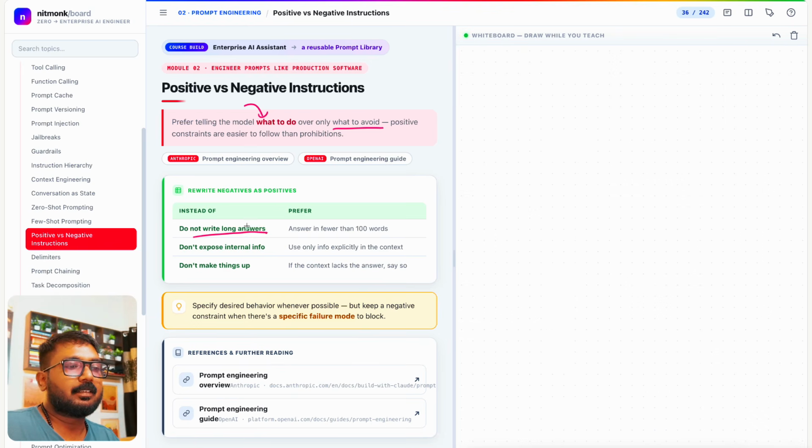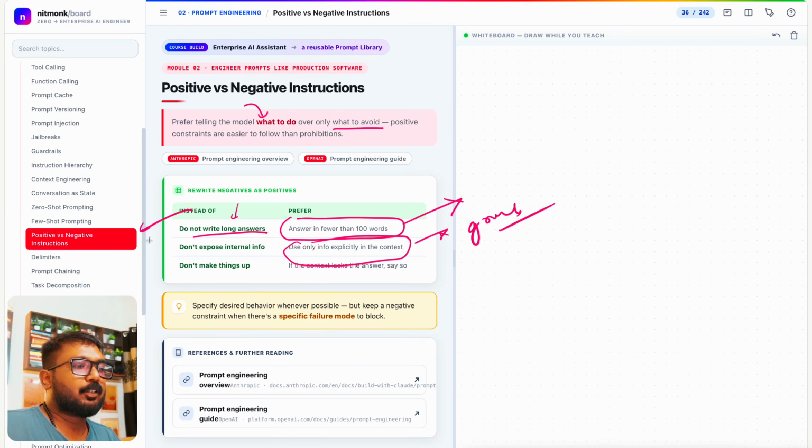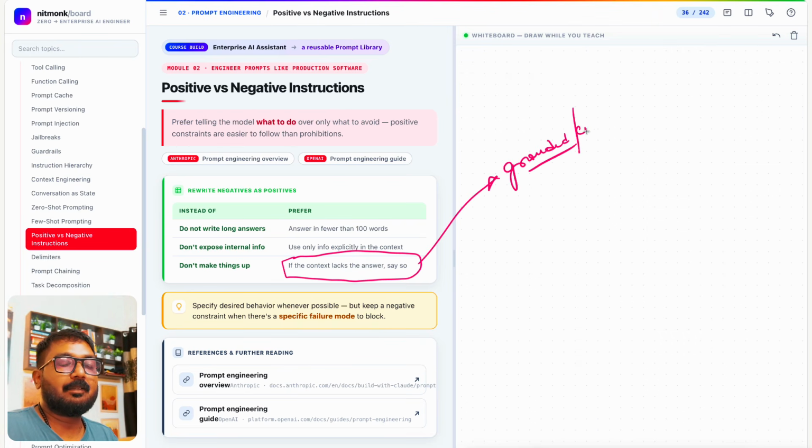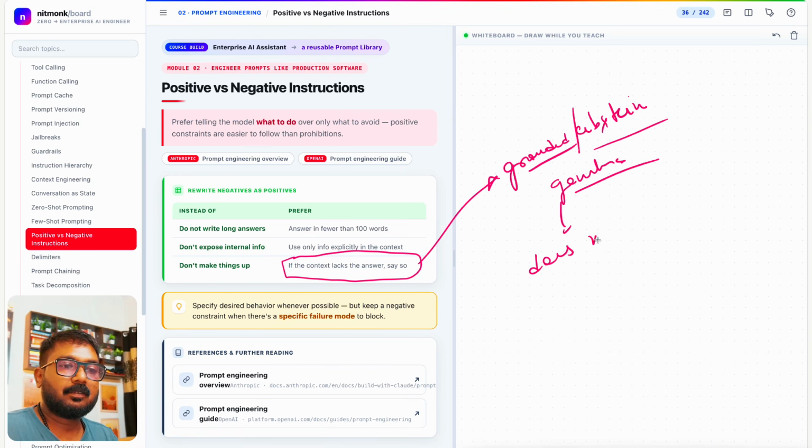They say do not write a long answer. Instead, prefer answers in fewer than 100 words. Keep telling it exactly what to do. Use only info explicitly in the context, to be grounded. That is positive and negative. Don't make up things. If you try to write over here, like if the context lacks the answer, say so. That is about being grounded, like abstaining from generating an answer that does not exist.